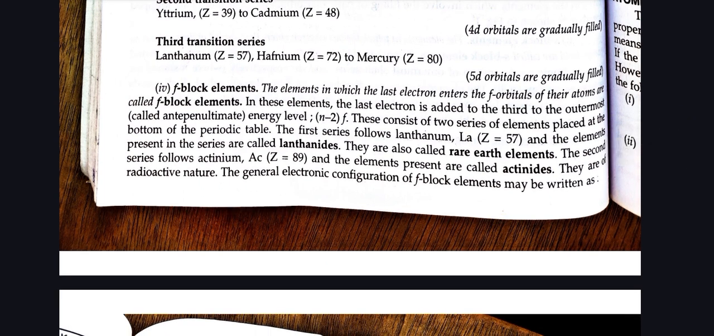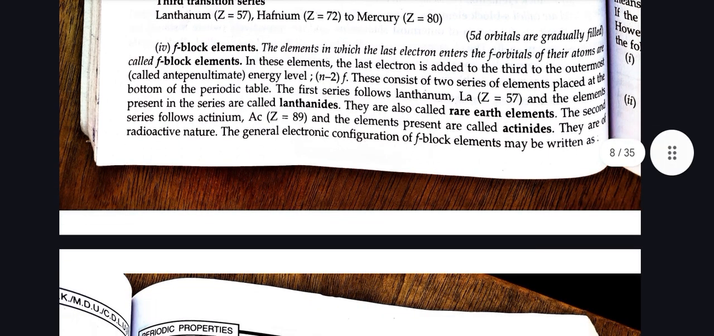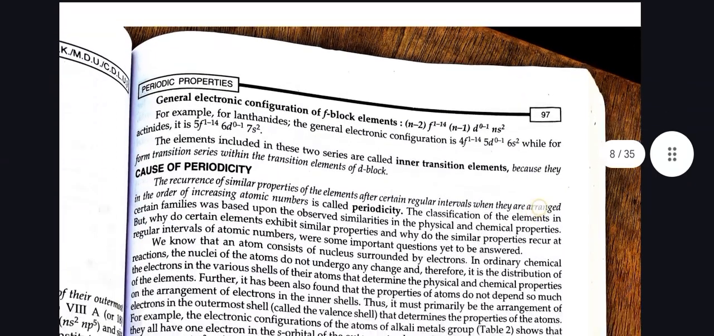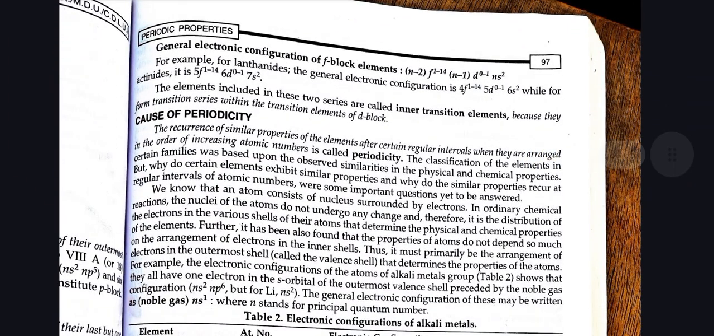The general configuration of f block elements is (n-2)f1 to 14 (n-1)d0 to 1 ns2. For example, for lanthanides, the general electronic configuration is 4f1 to 14 5d0 to 1 6s2, while for actinides it is 5f1 to 14 6d0 to 1 7s2.